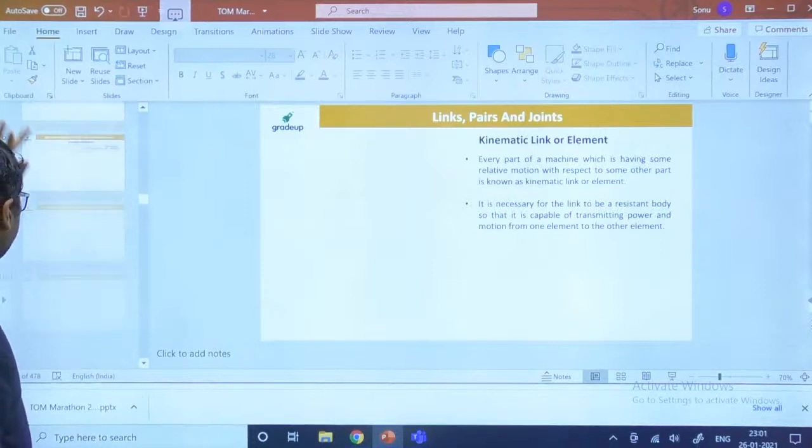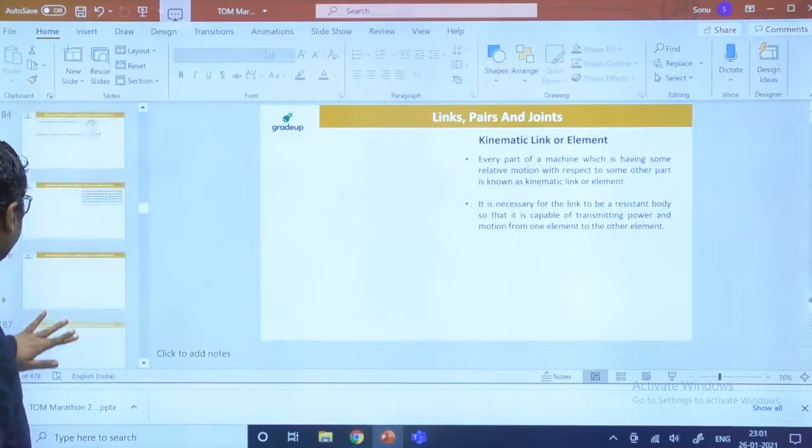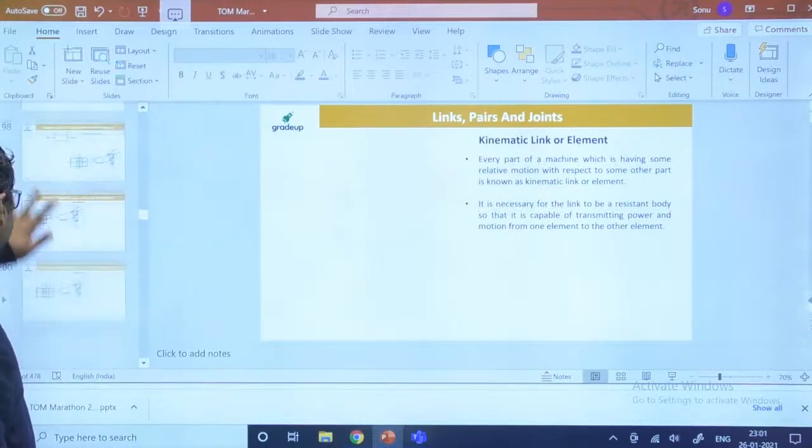So guys, we are starting with the governors. Yes, it is about to come, don't worry guys.